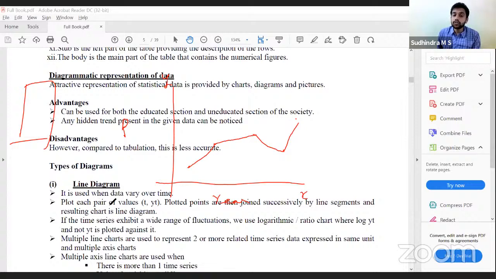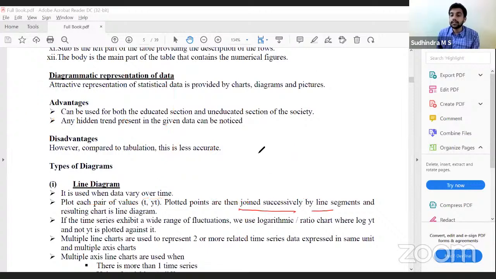It is used when data vary over time. Plot each pair of the value. That is, for each financial year, we'll have a production, number of units of production. So accordingly, plot those values. Then the plotted values would be joined successively by line segments, resulting in the line diagram. That is the basic of line diagram. Okay, that is what we have learned.